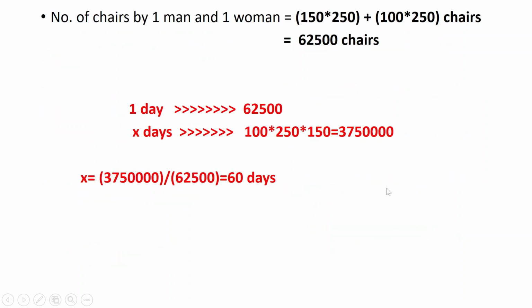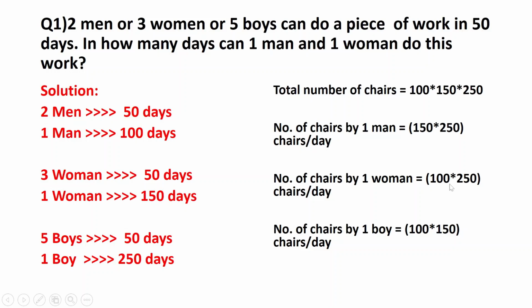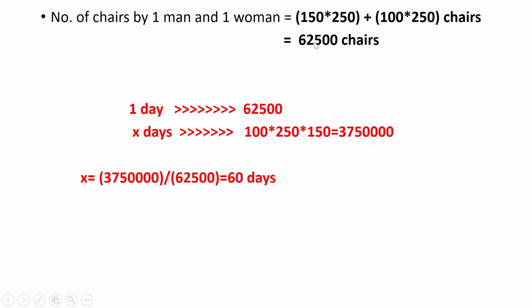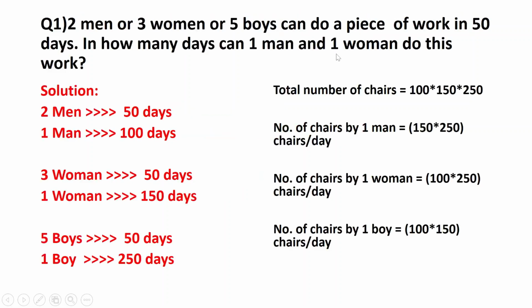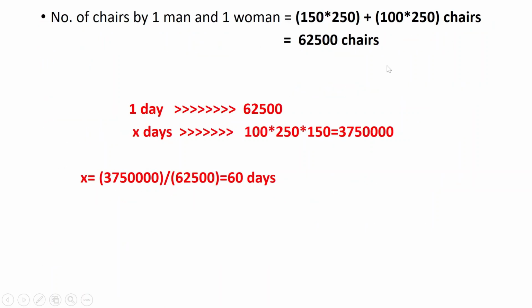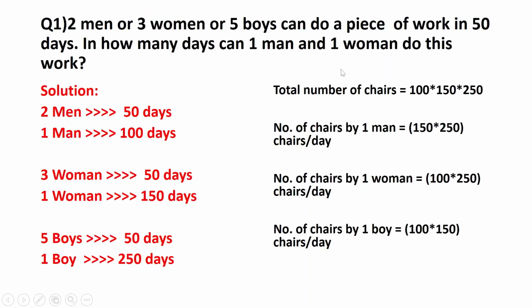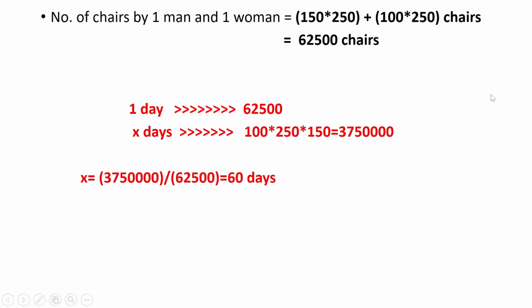1 man and 1 woman can do 150 into 250 plus 100 into 250, which is equal to 62,500 chairs. So that is very important. So 1 man and 1 woman can do 62,500 chairs per day. So if one day it takes 62,500, how many days will be required for the total chair? That is 100 into 150 into 250. That will be 60 days.